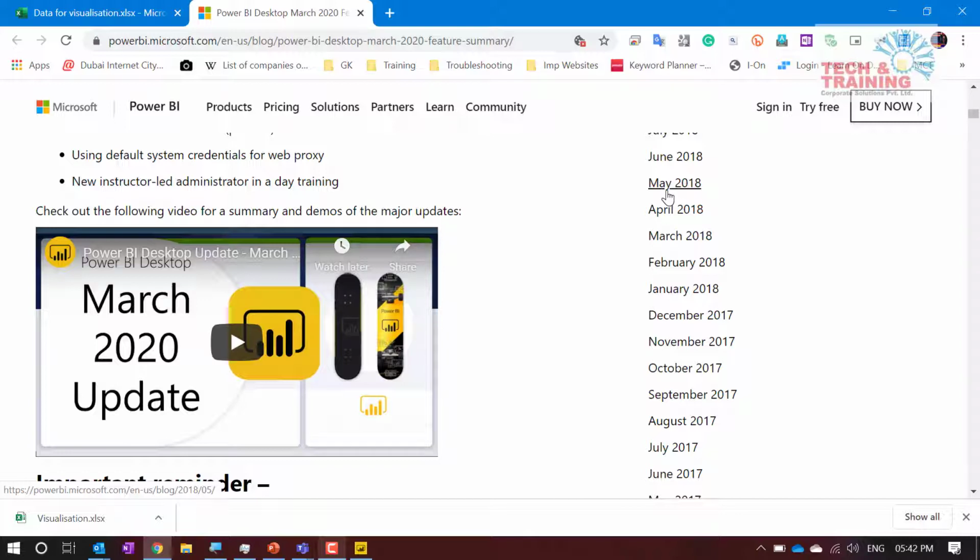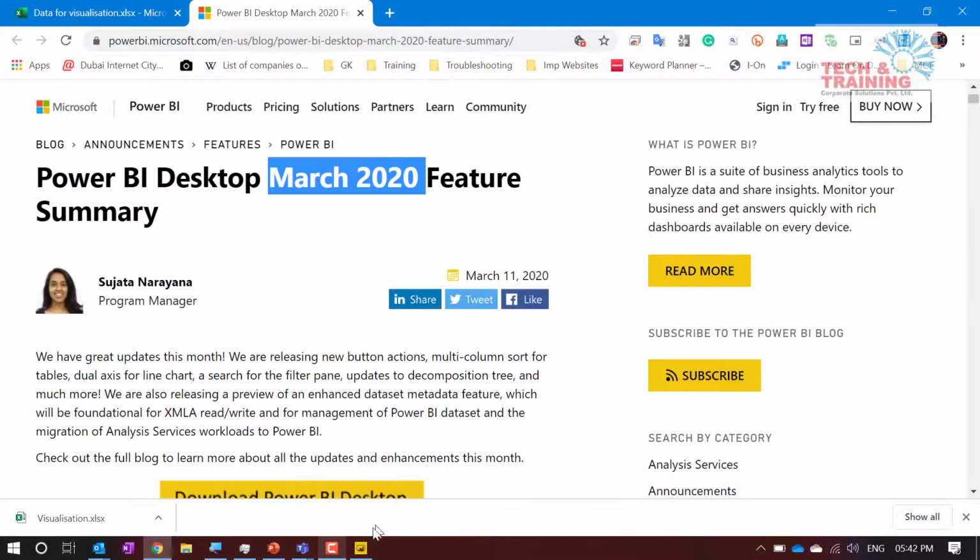But recently Microsoft has made one change and the Power BI desktop application gets updated automatically. But for any reason, let me give you a simple example, if you are a corporate employee, then your IT department might have blocked the update. So just in case you want any of these updates, you need to get in touch with the IT administrator to ask them to release the current updates. So that is one thing.